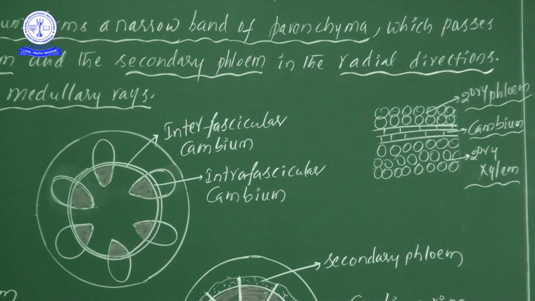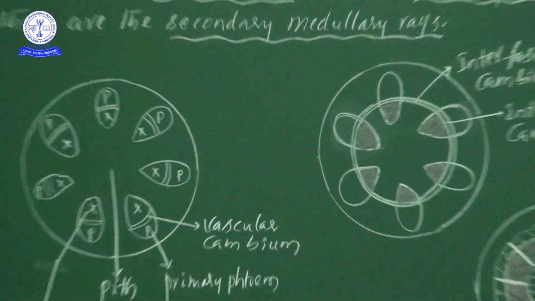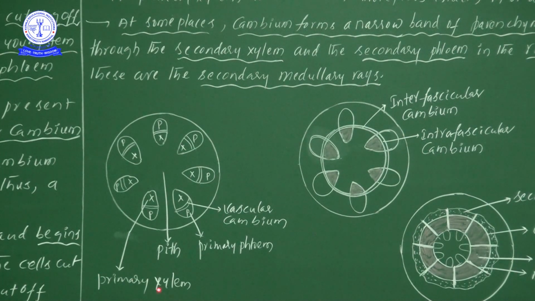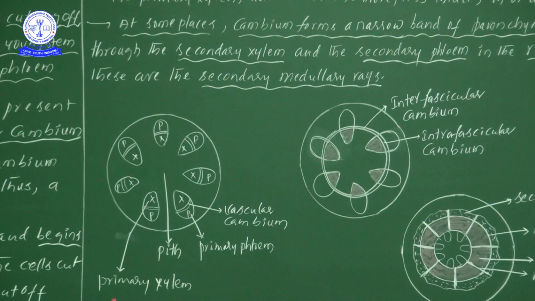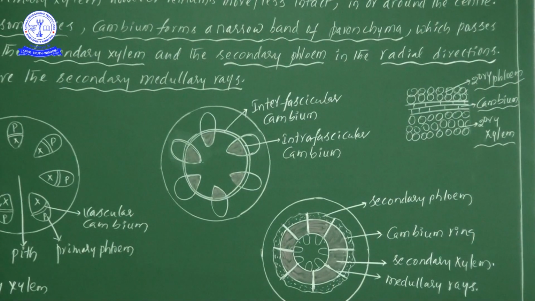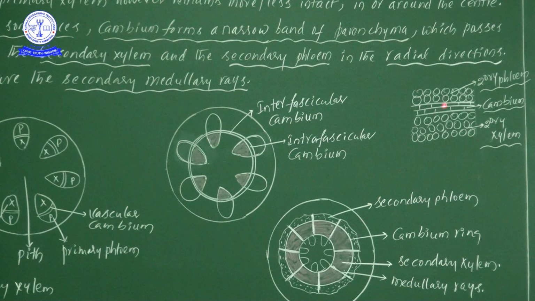My dear students, one point: before starting of secondary growth, how have we taken them? We have taken them as primary xylem and primary phloem. But after completion of, or before starting of, or during the process of secondary growth, what are the tissues or cells formed by the activity of cambium? Now we will call them secondary structures. One is secondary phloem and one more is secondary xylem.